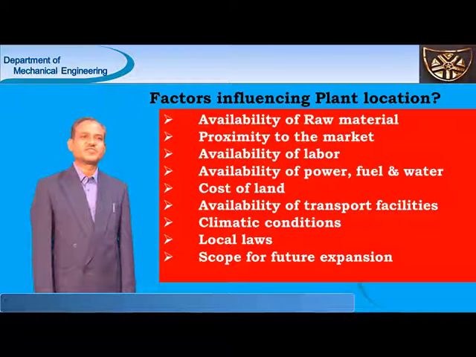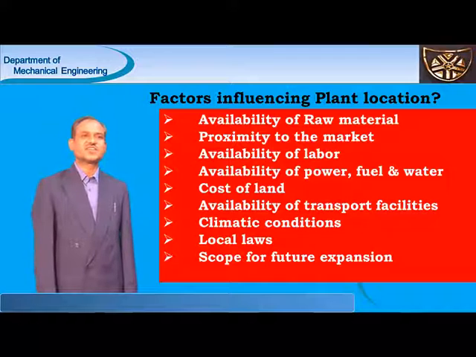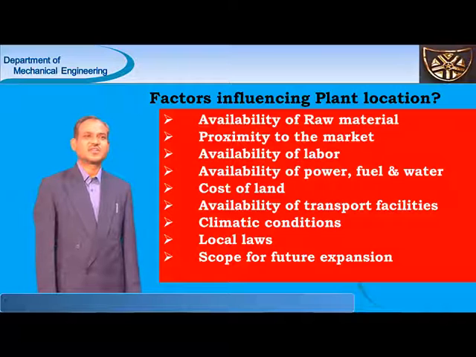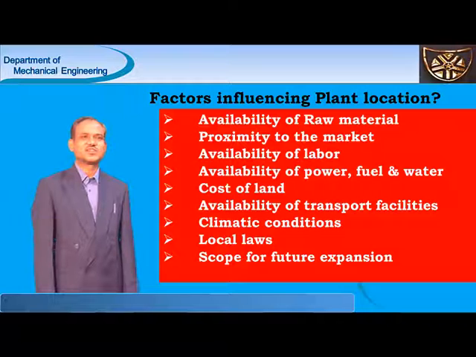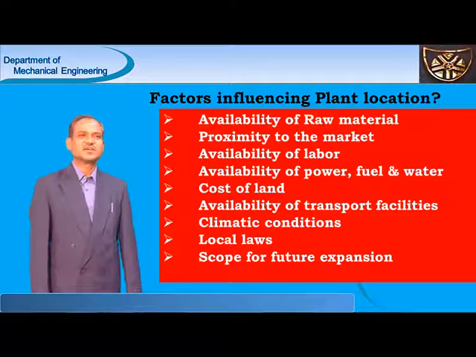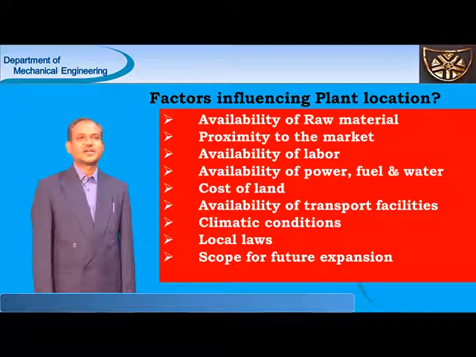Availability of transportation facilities, climatic conditions. What is the example under climatic conditions? Most of the textile industries are located in the western areas of India. So, cotton and textile, Gujarat in Ahmedabad areas, so many factories are there. Because climatic conditions are very, very important for those plants. And some local laws.